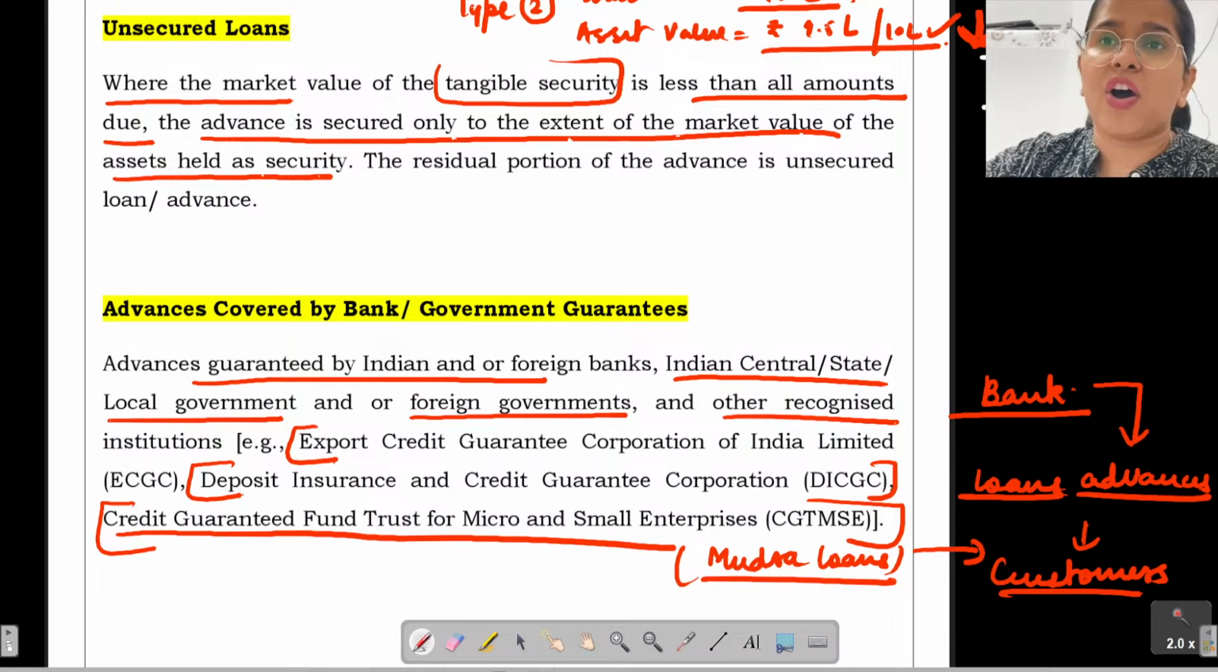This was the topic of type of credits or the type of bank credits that we had to complete in today's lecture. We have completed it, and from tomorrow onwards we are going to pick up a different topic.